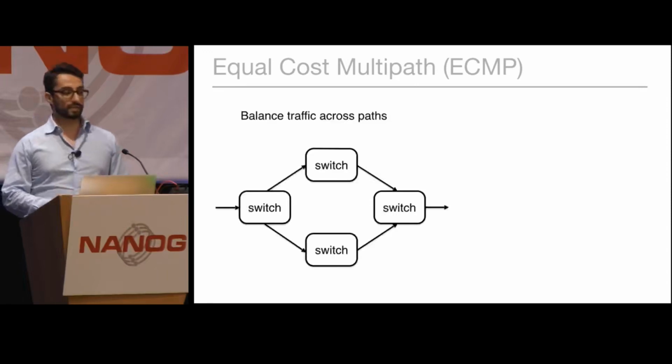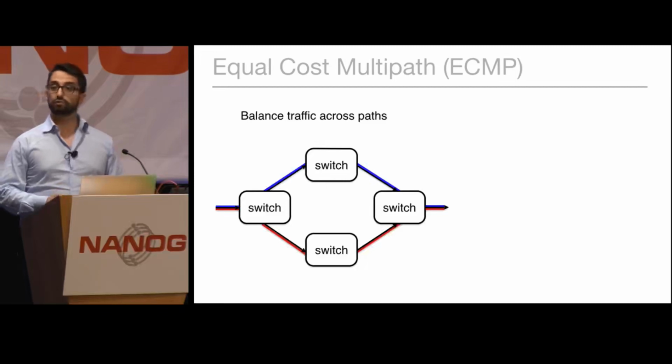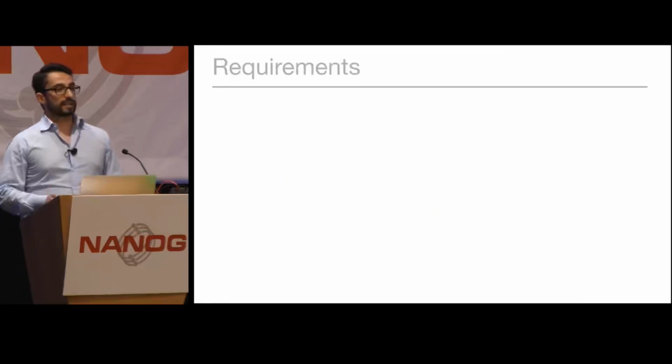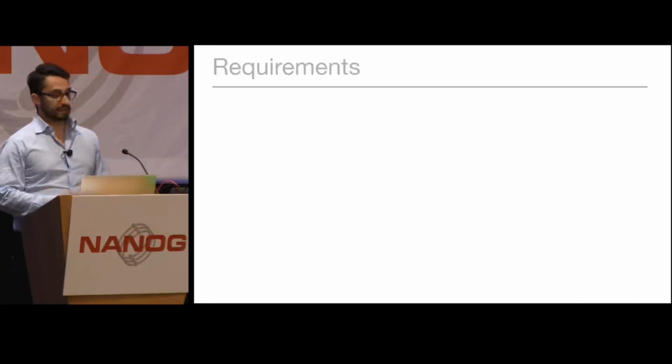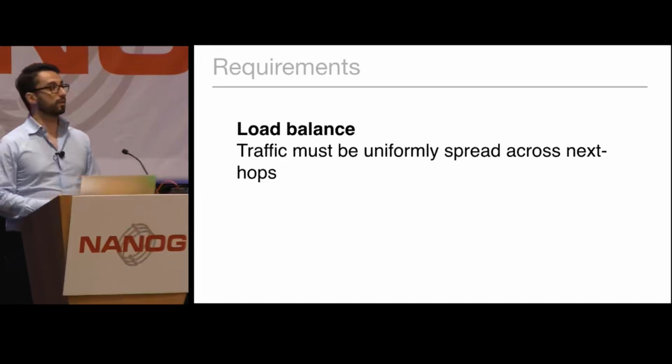The first use case is to balance traffic across paths. Say that we have two endpoints with different paths between them; we can use ECMP to spread traffic across these different paths. ECMP can also be used to spread traffic across different hosts. We can have a set of anycasted hosts, and we can route traffic to any of these hosts using ECMP. All these techniques that allow us to spread traffic across devices and different network resources need to meet two requirements. The first is a load balance requirement, that is, to ensure that traffic is uniformly spread across the resources.